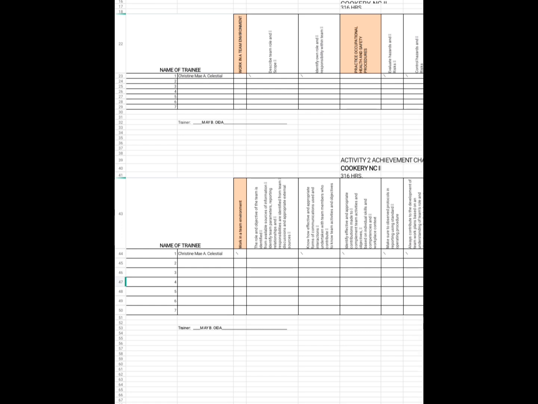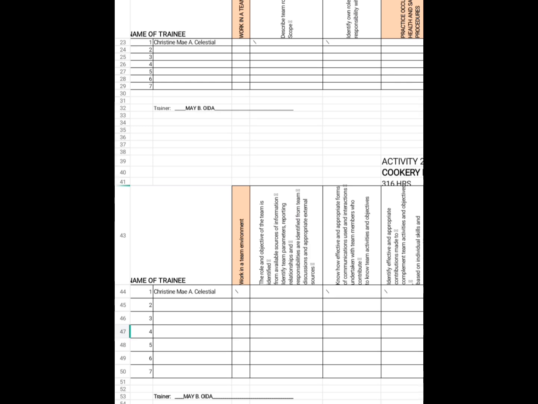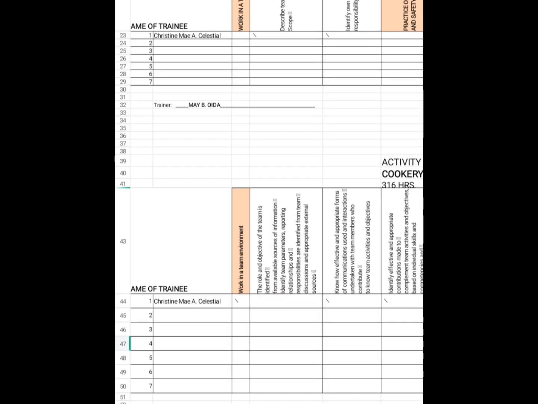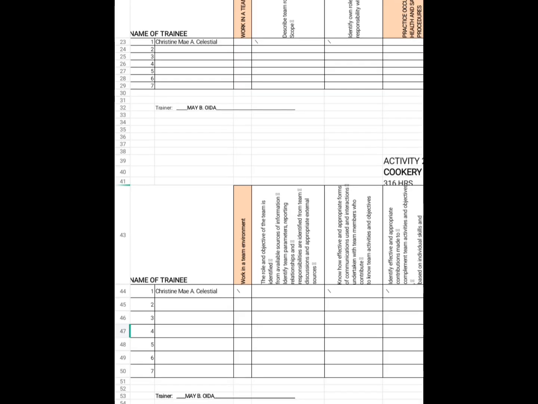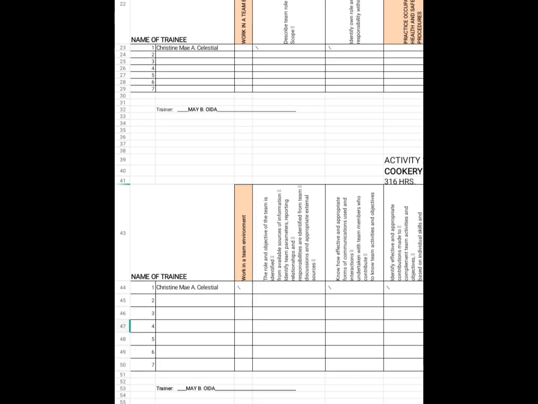I'm going to explain my work about activity 1 in Prof Eduk 9, which is the progress chart. So we have here the name of the trainee, then the unit of competency, which is work in a team environment, then the training outcomes. So, have described team role and scope.